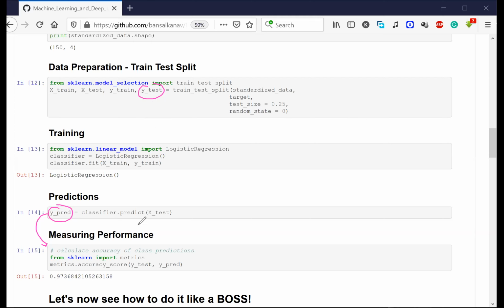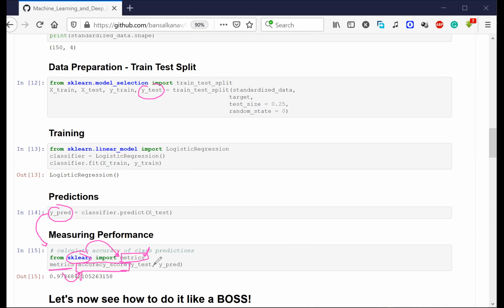Now the next thing: let's see how to evaluate the predictions, how the model is doing. There is something called accuracy score present inside metrics. And where is metrics present? Metrics is present inside sklearn again. Everything is present inside sklearn. You just need to learn where the things you need to use are present. So sklearn contains metrics, and inside metrics there is something called accuracy score.